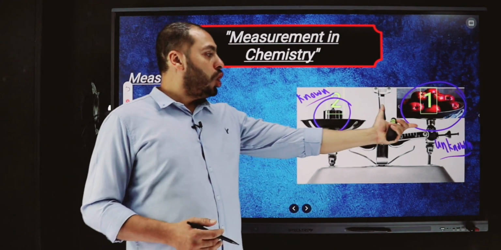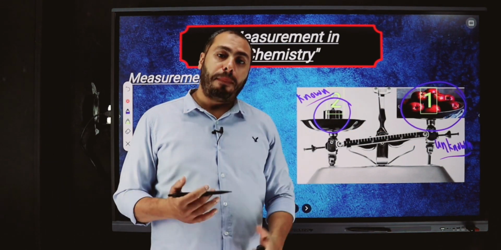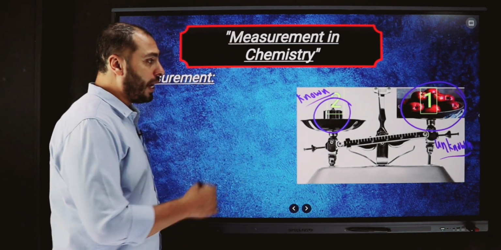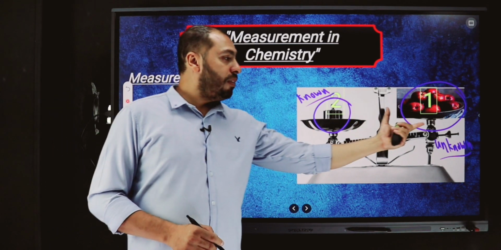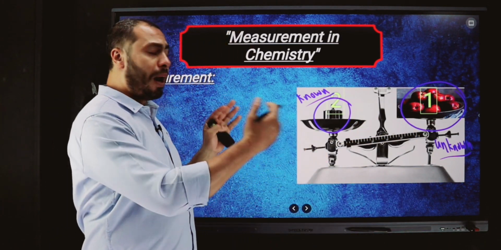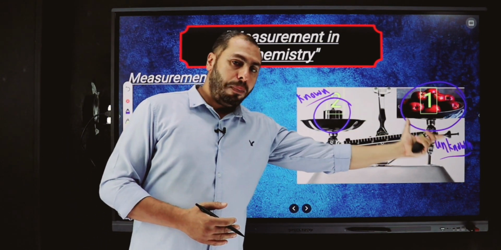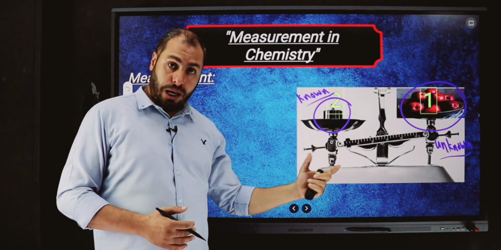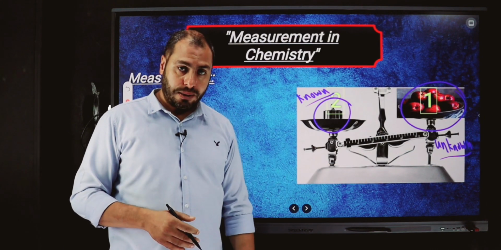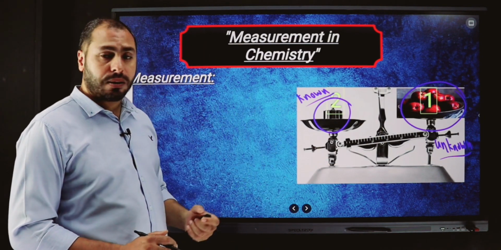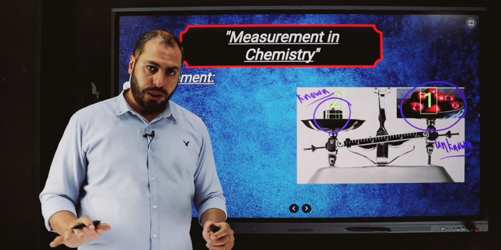How can we know the mass of this amount of apple? We can know the mass of this amount of apple by comparing it with a known amount of iron. So we can know its mass. This is called measurement in our life in general.